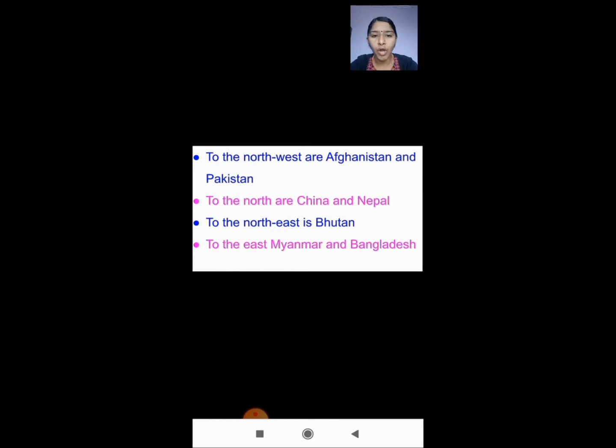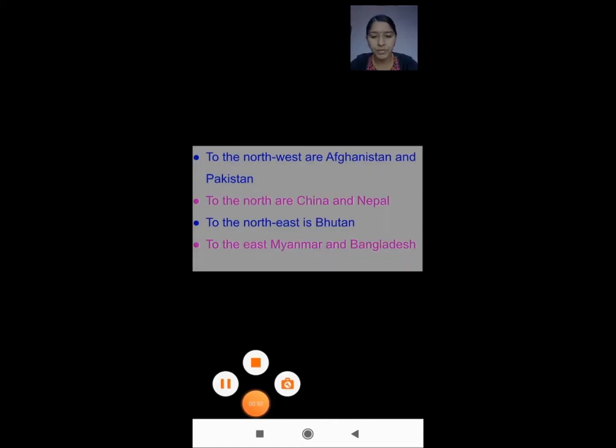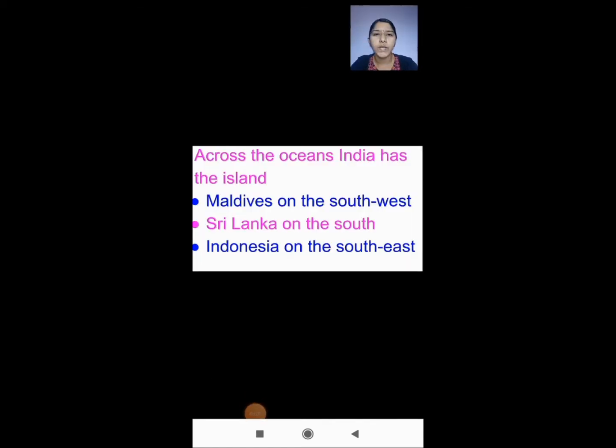To the northwest are Afghanistan and Pakistan. To the north are China and Nepal. To the northeast is Bhutan, and to the east Myanmar and Bangladesh. So these are our neighboring countries which are near or next to us. We saw about the neighbors.